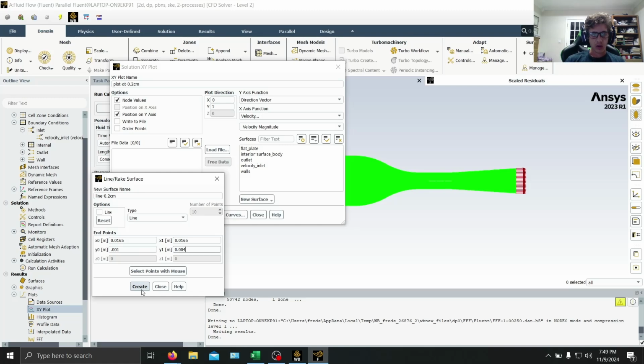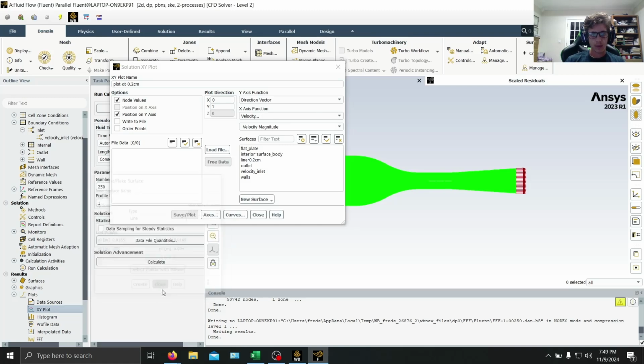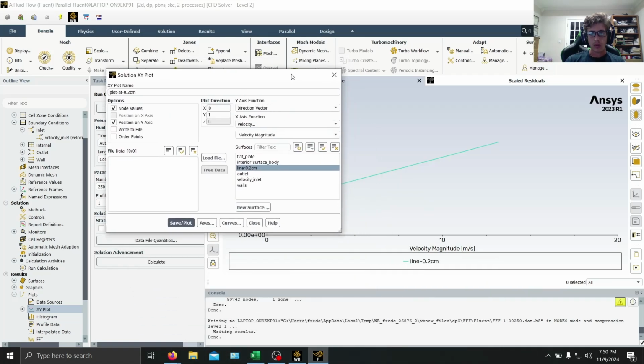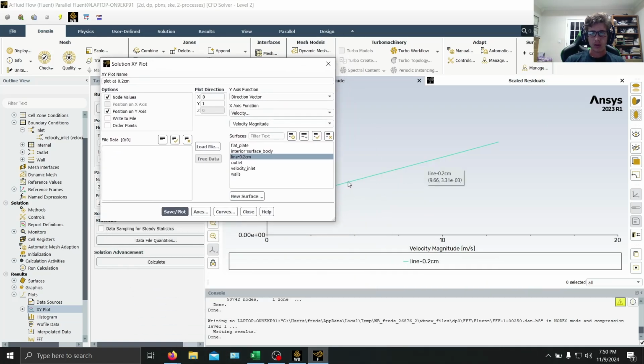And then we can just create and then close. And then so when we're going to plot, we're going to click the line that we just made and then just say plot. And then as you can see, we have our velocity. So if we want to see more, we can't see the profile very fully.